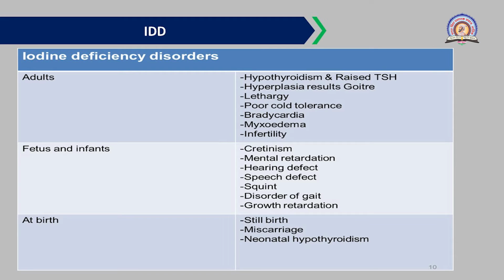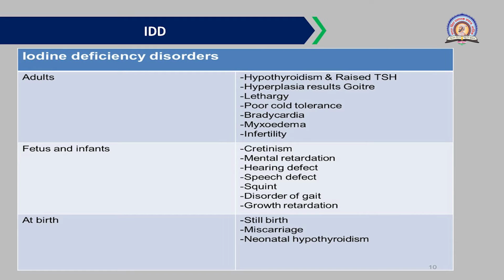In adults, the next IDD is hyperplasia resulting in goiter. We'll see the image of goiter in the next slide. As we have discussed, goiter is nothing but the enlargement of the thyroid gland, and a bulgy appearance of the neck is seen in people because of this hyperplasia. Then lethargy, that is tiredness.